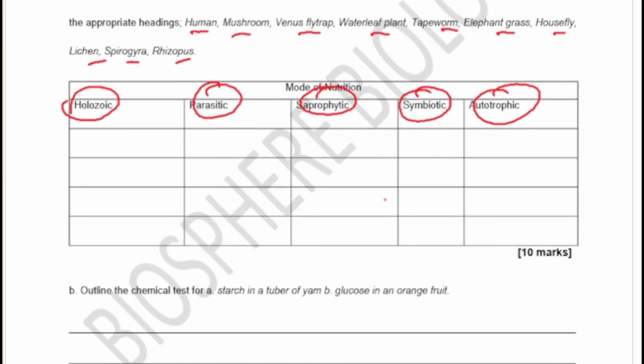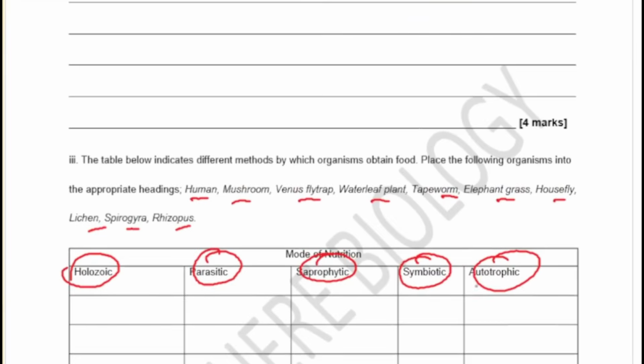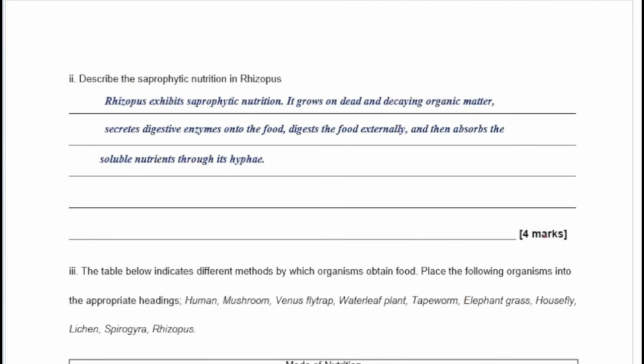Okay, and then finally here also we have to outline the chemical test, how to test a tuber of yam for starch, and then how to test for glucose in an orange fruit. So you see these questions are picked across board. So please go ahead to see how you can write these things down and take note of this. All right, so let's review the answers. I hope you get some of them correctly.